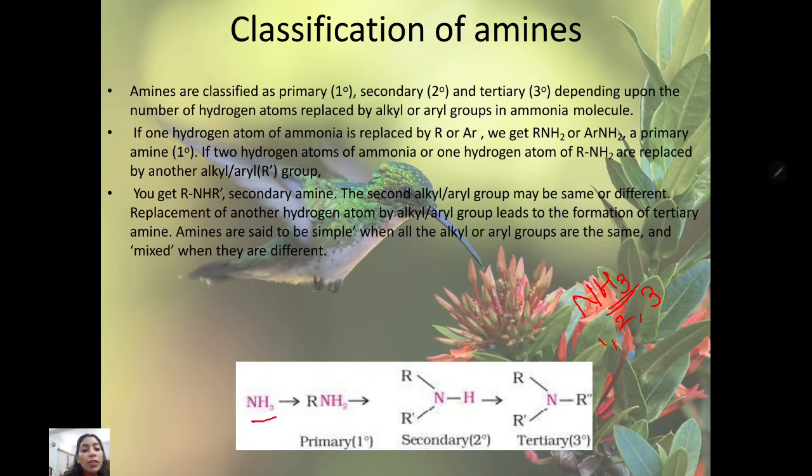This ammonia is the structure. If one hydrogen is replaced, this is primary or 1 degree. If two hydrogens are replaced, it is called secondary or 2 degree. If all the 3 hydrogens are replaced, it is called tertiary. You get NHR dash, secondary amines. Sometimes you will have the same alkyl or aryl group, sometimes you have different alkyl or aryl groups.